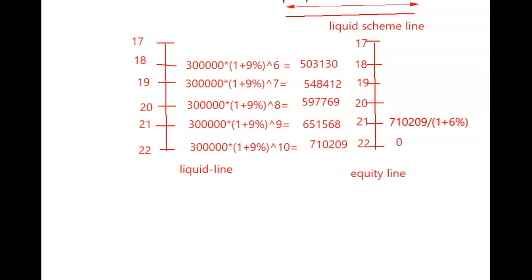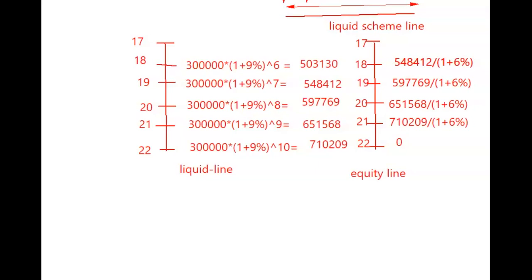Okay. Now the next one. Now you know the flow. So one by one you can tell me. 597769 divided by 1 plus 6%. Then at age 18, what will happen is 548412 divided by 1 plus 6%. Okay. Then at 17, what will happen is 503130 divided by 1 plus 6%. So these are all the withdrawals which are going to happen. Okay. So this liquid line is done with.